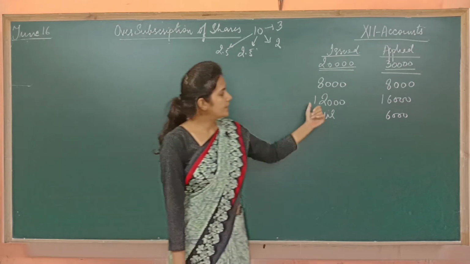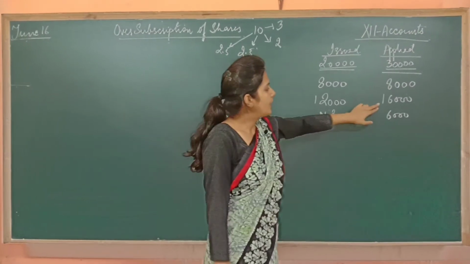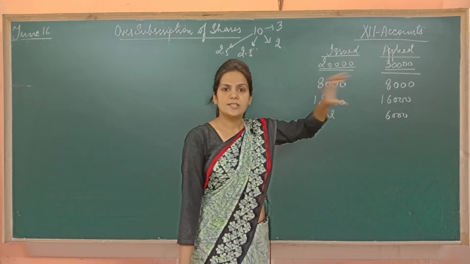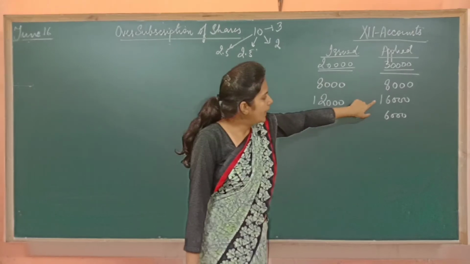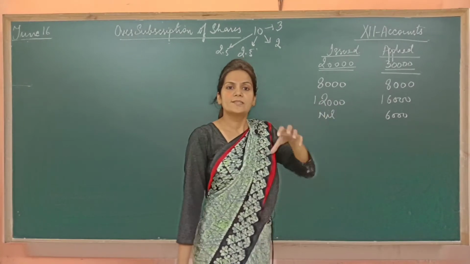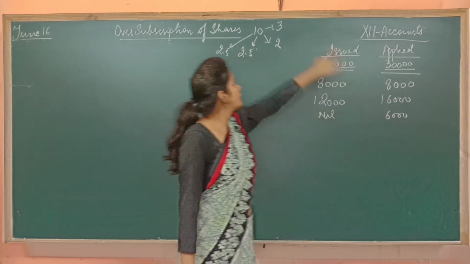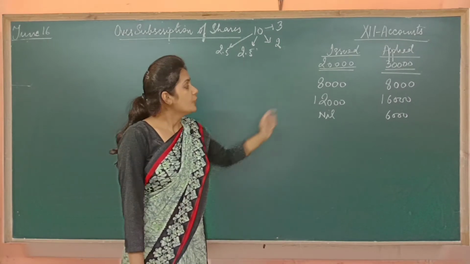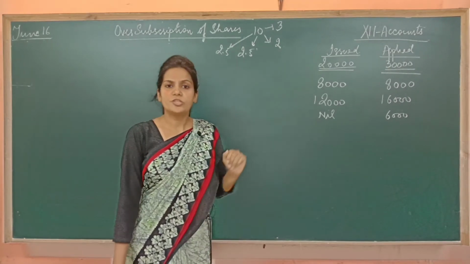But what about the second case? The one who applied for 16,000 means a person has asked for 16,000 shares. He had paid application money on these 16,000. It means 16,000 into 3, 48,000 rupees he had paid. But we have given only 12,000 shares to him.